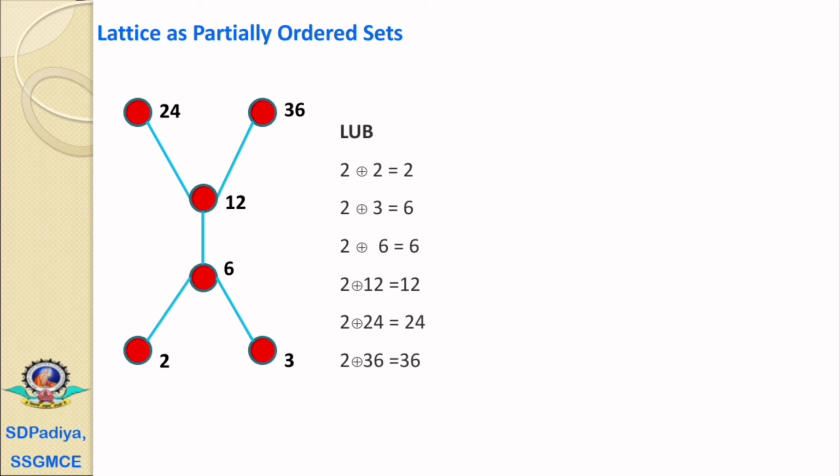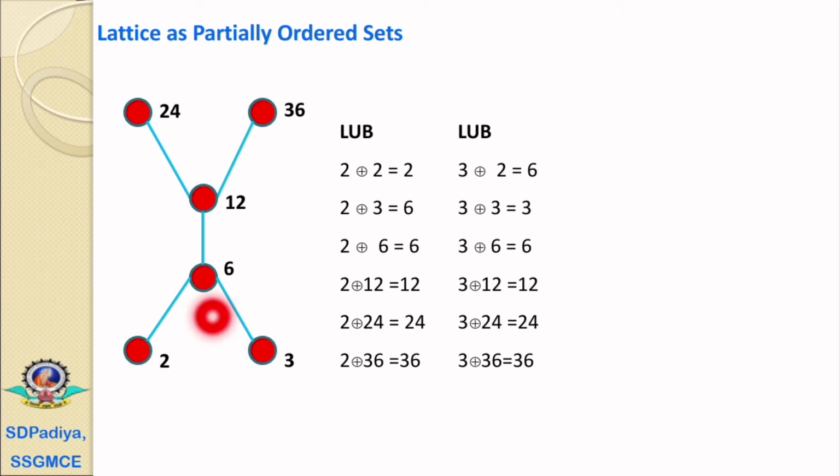Similarly, we can find out the least upper bound. For 2 join 3, the 2 and 3 are connected at 6 in the upper directional movement, therefore 2 join 3 equals 6, 2 join 12 equals 12, 2 join 24 equals 24, and 2 join 36 equals 36. Similarly, 3 join 2 equals 6, 3 join 3 equals 3, 3 join 6 equals 6, 3 join 12 equals 12, 3 join 24 equals 24, and 3 join 36 equals 36.